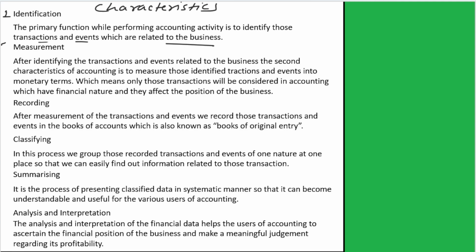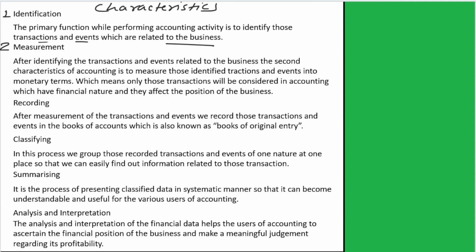Now, the second characteristic is measurement. After identifying the transactions and events related to business, the second characteristic of accounting is to measure those identified transactions and events in monetary terms, which means only those transactions will be considered in accounting which have financial nature and they affect the position of the business.